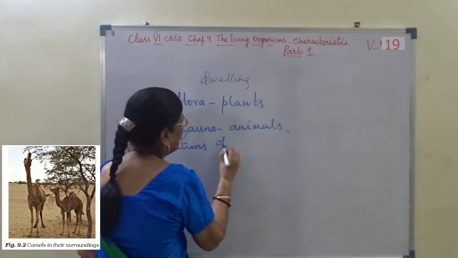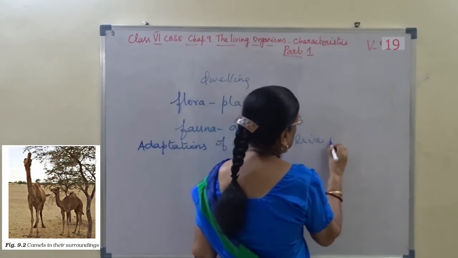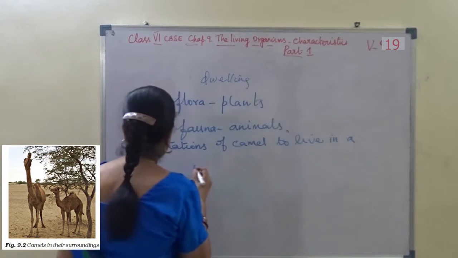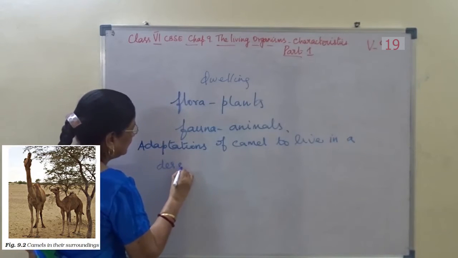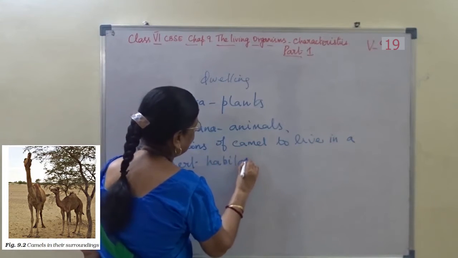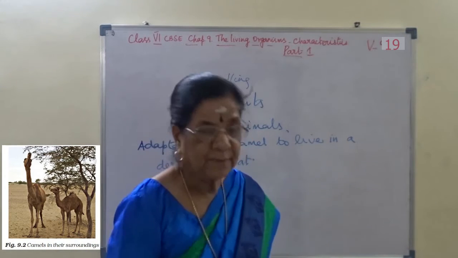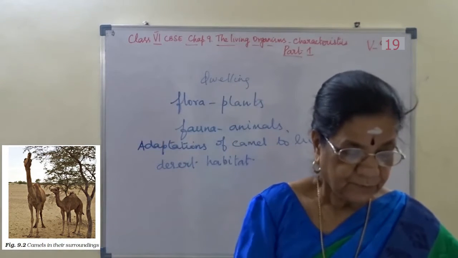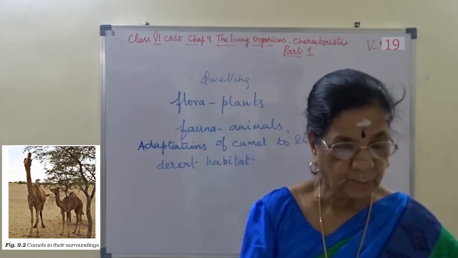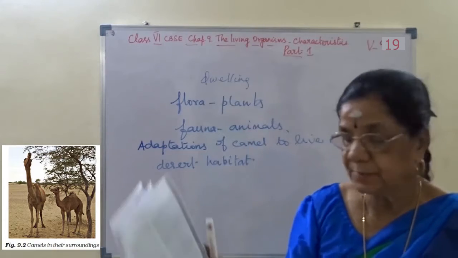Adaptations of camel to live in a desert habitat. Adaptations of animal to live in a desert habitat. Okay, mark it. First, camels have long legs which help to keep their bodies away from the heat of the sand. See the camel picture.